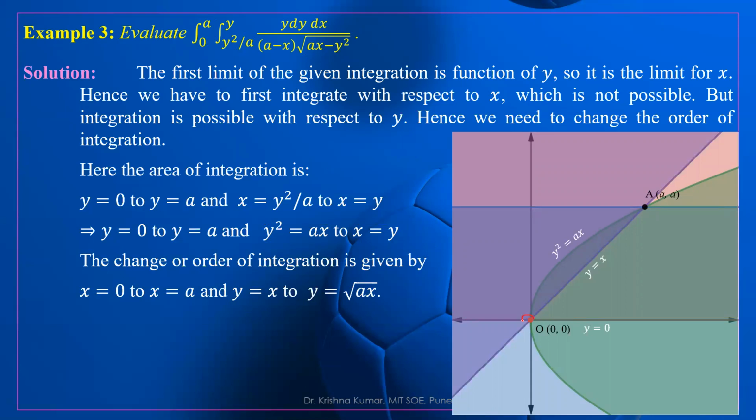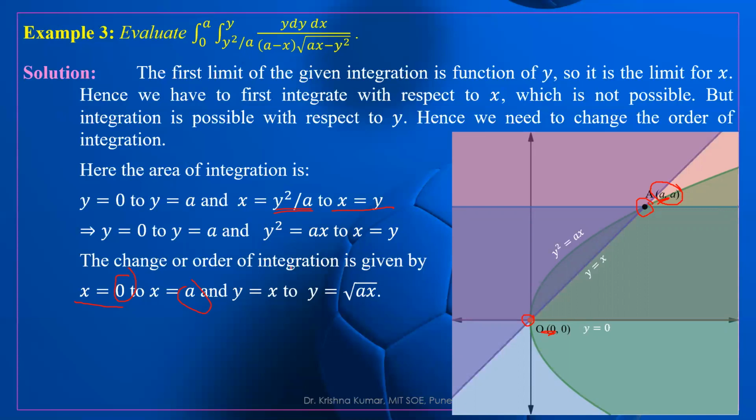Clearly, the minimum value of x is 0. And the maximum value is a. If you put x equal to y here, we get y equal to 0 and x equal to 0, y equal to a and x equal to a, so we get the points (0, 0) and (a, a). So the lower limit of x is 0, and the upper limit of x is a.